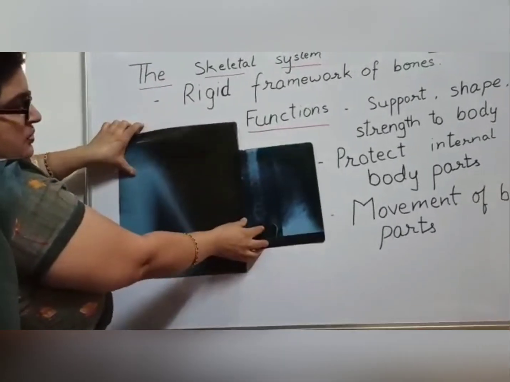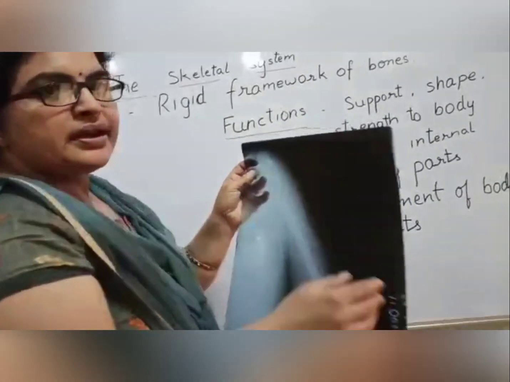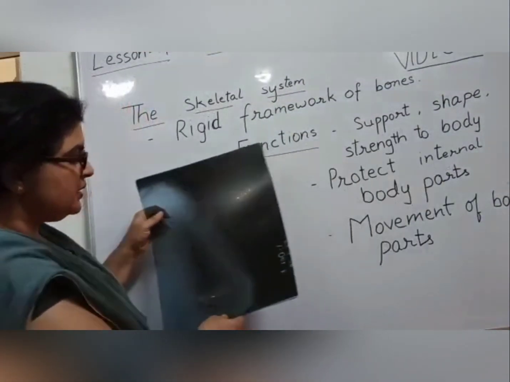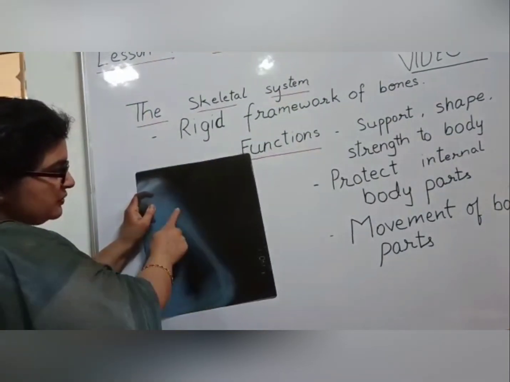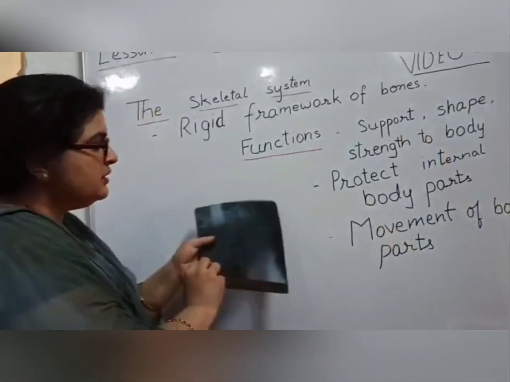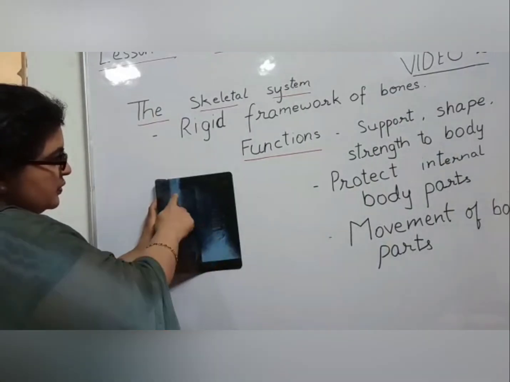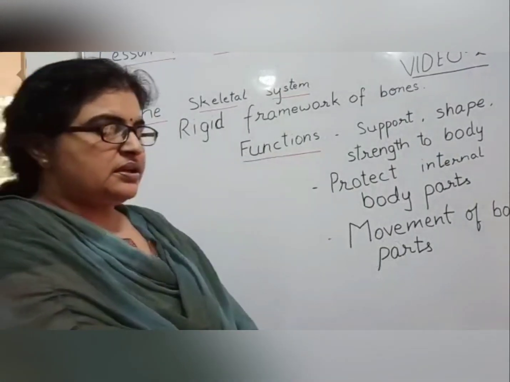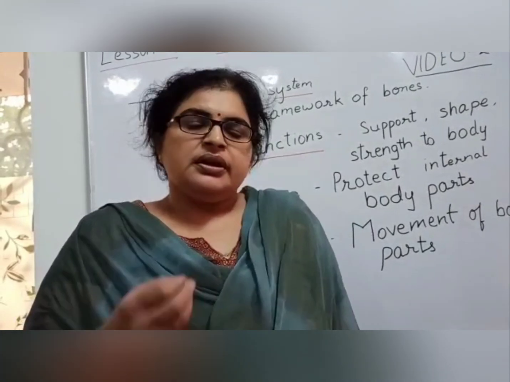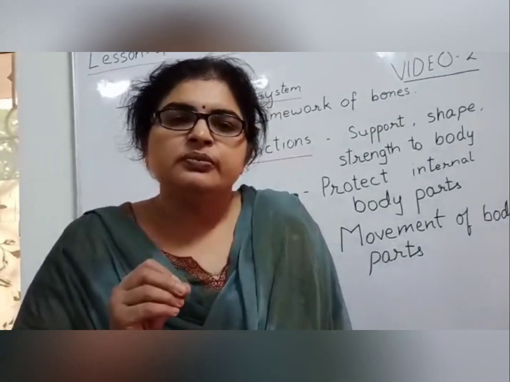These two are the X-rays that the doctors are taking, and these are images of the bones. Doctors use these different images to find out any cracks, any deformities in the bones.